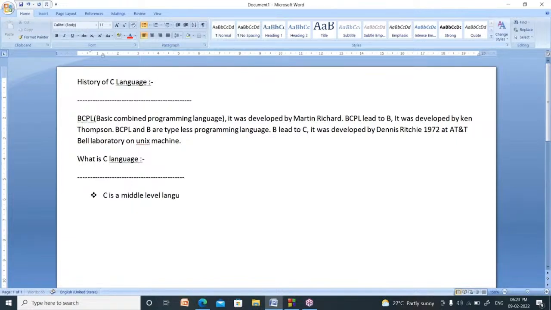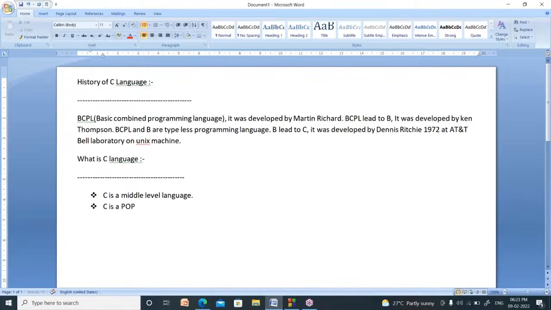What is the meaning of middle level? There are two types of programming languages, low level languages and high level languages. C is a middle level language. Why? Because it supports low level language features as well as high level language features.